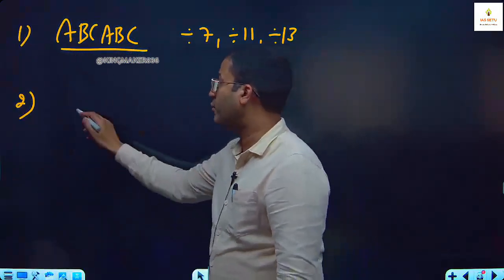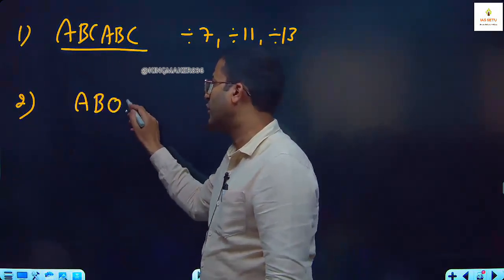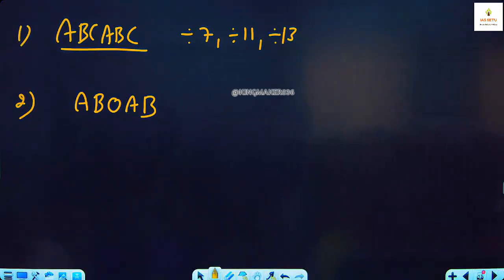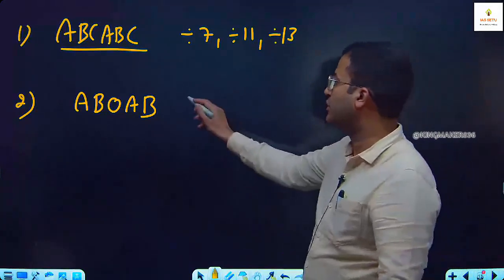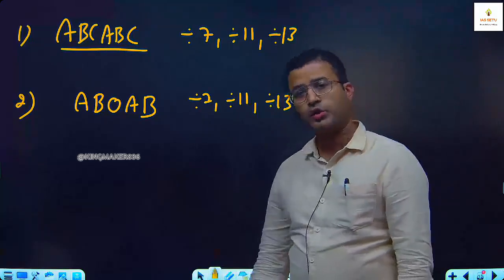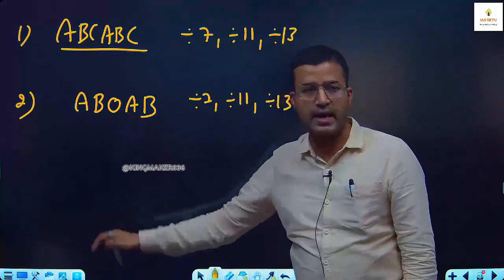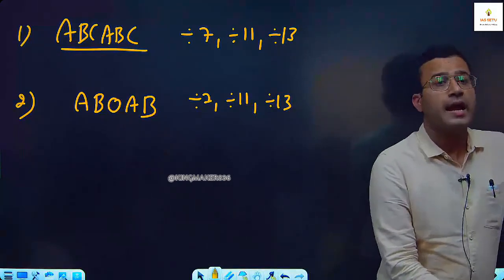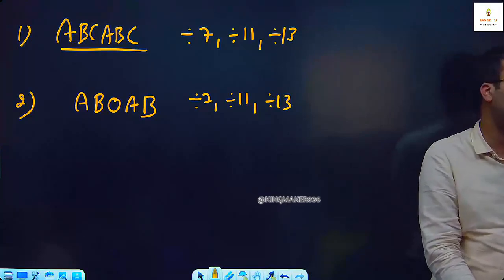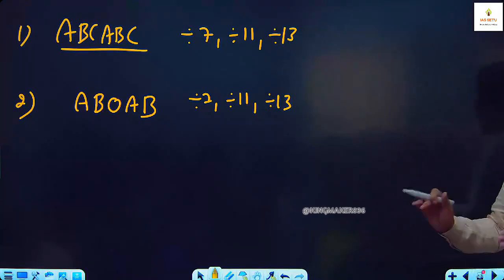Second concept. A number in the form of AB0, AB is also divisible by 7, 11, 13, because this is also a multiple of 1001. I will explain. Any number which is a multiple of 1001 is always divisible by 7, 11, 13. I will explain.